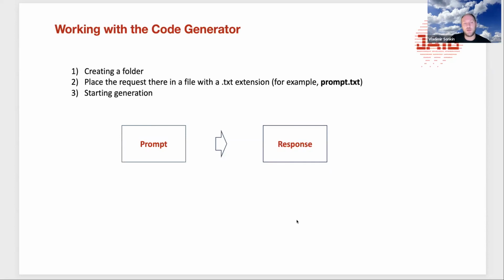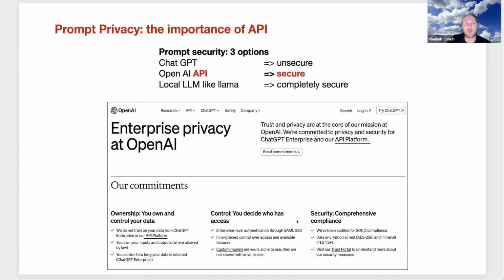It will be working with the API. I will not be demonstrating ChatGPT, I will be demonstrating work with the API. Why is this important? Why is it so important? Because of prompt privacy.